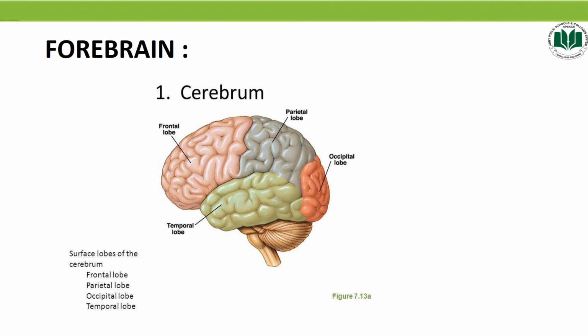Number one is the sensory area, which receives impulses from different body parts. Number two, the association area, which analyzes the incoming information. And number three, the motor area, which controls the response of the brain. The cerebrum also functions in the analysis and interpretation of memory, reasoning, judgment, thoughts, and emotions.